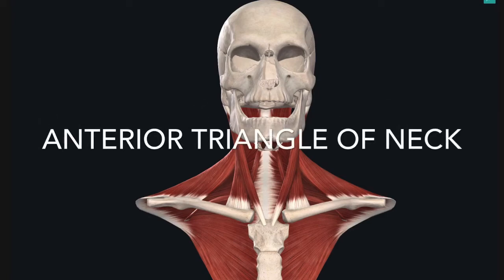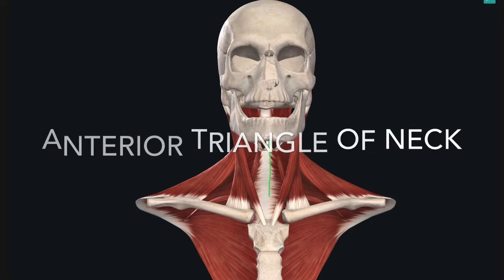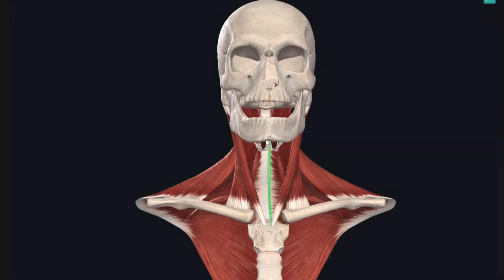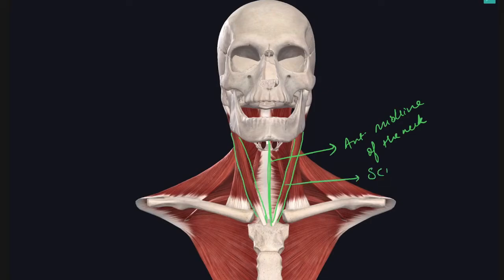So in this video we'll be seeing the anterior triangle of the neck. So let's begin. As we all know, there is a midline present anteriorly which extends from the symphysis menti to the suprasternal notch, and here we have the sternocleidomastoid. Therefore the anterior triangle is formed in front of the sternocleidomastoid muscle. So this is our anterior triangle.